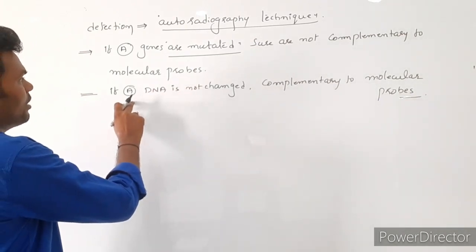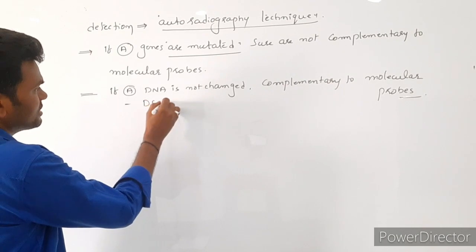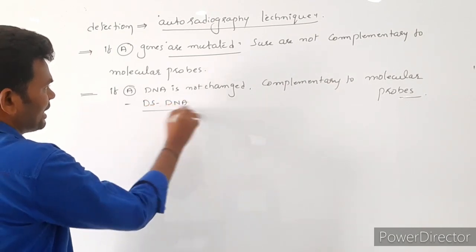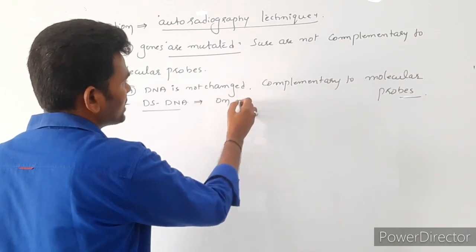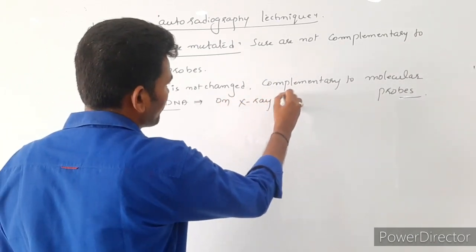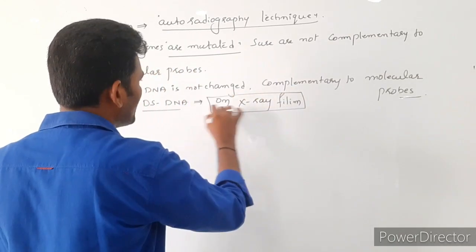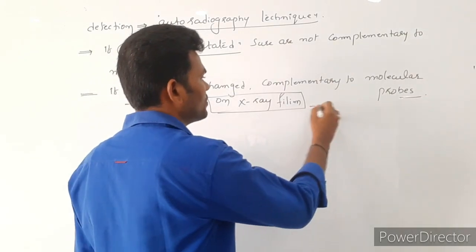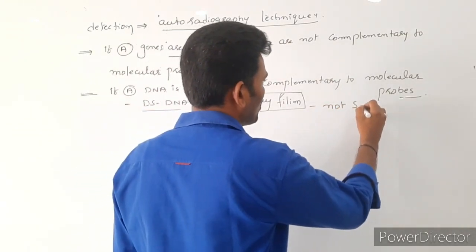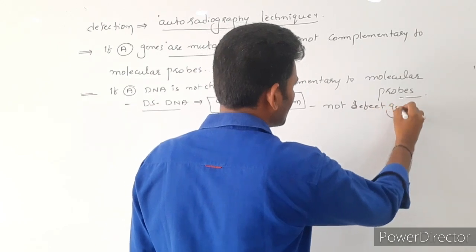So in this case what happened here? Matched. Now it has become what? dsDNA is formed. Double-stranded DNA appears on the X-ray film. If double-stranded DNA is formed on X-ray film, then the person does not have any defective genes.